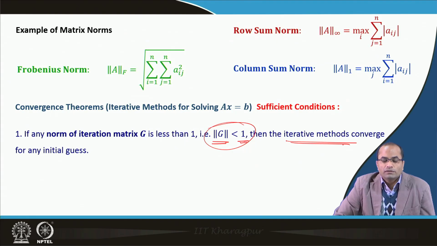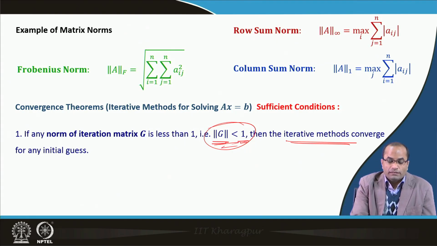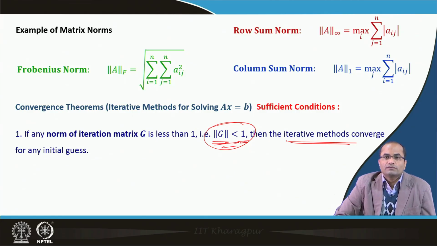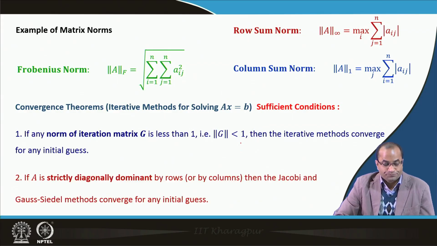This is one of the sufficient conditions we have, but sufficient condition means if we find that a norm is not less than 1, then we cannot say anything. We have to actually go for the necessary and sufficient condition, that means the evaluation of eigenvalues of this G.